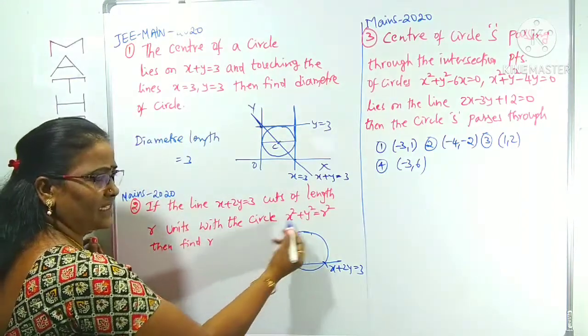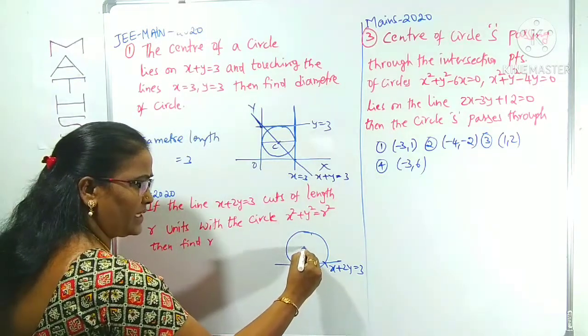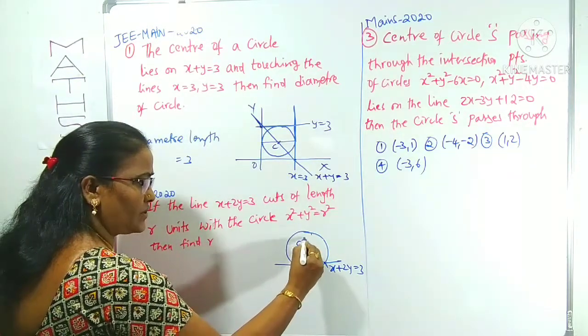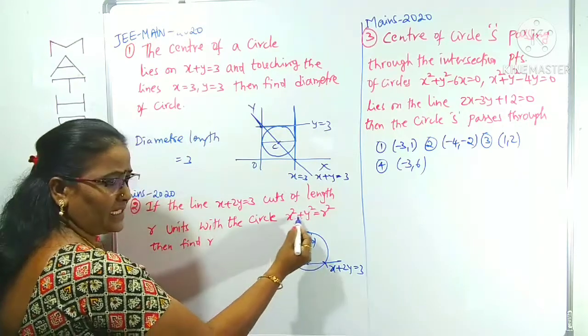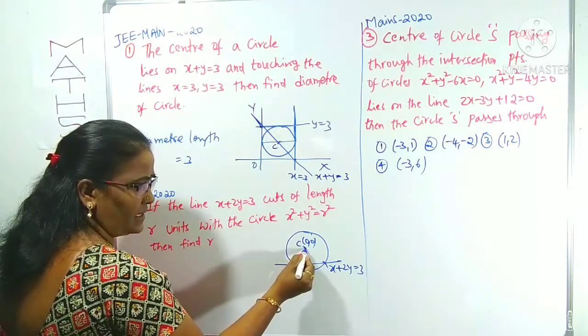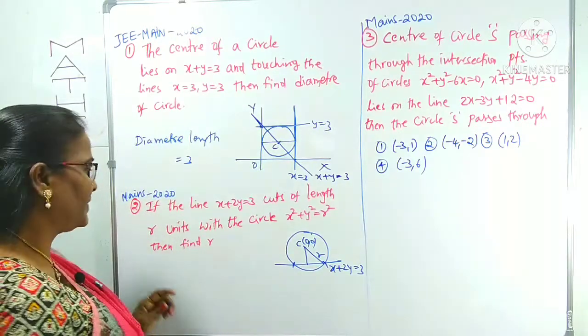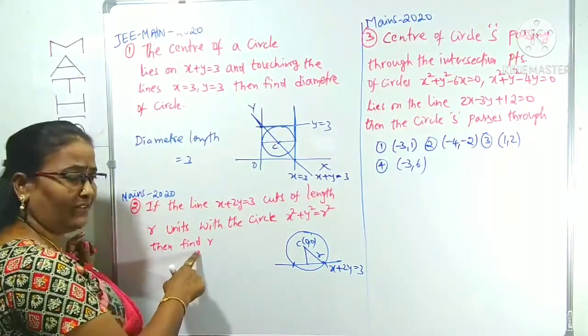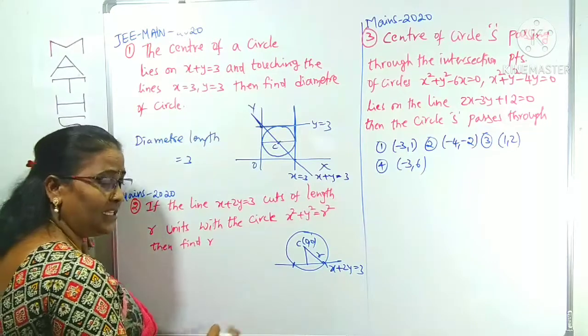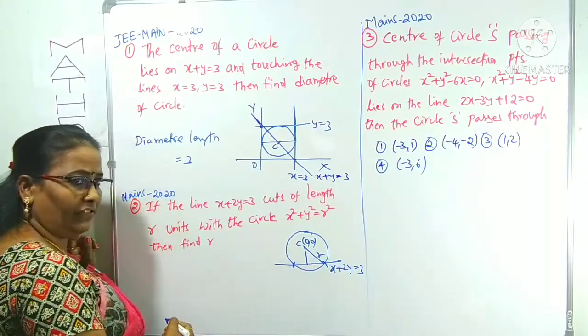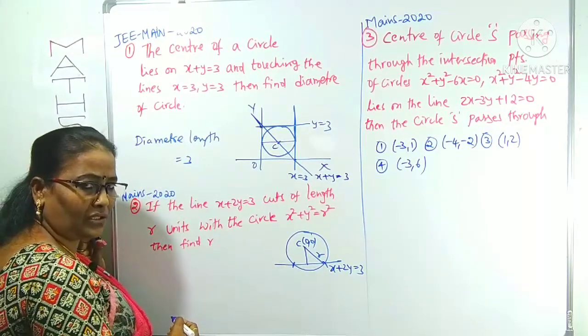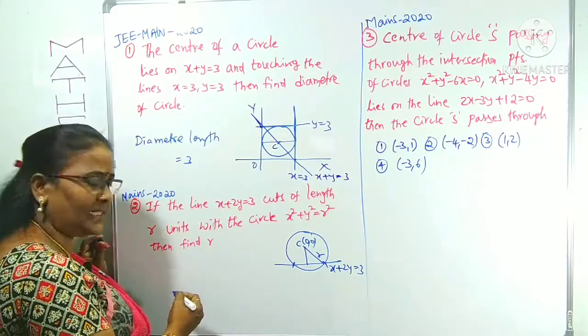What is the circle here? x square plus y square. You know what the center of this circle is? 0, 0. Its center is 0, 0. Radius is r. The length of the chord is also r. Now finally we can find the r value. It's very simple, you know very well. So length of the chord, we know the formula. What is the length of the chord? 2 root r square minus d square.